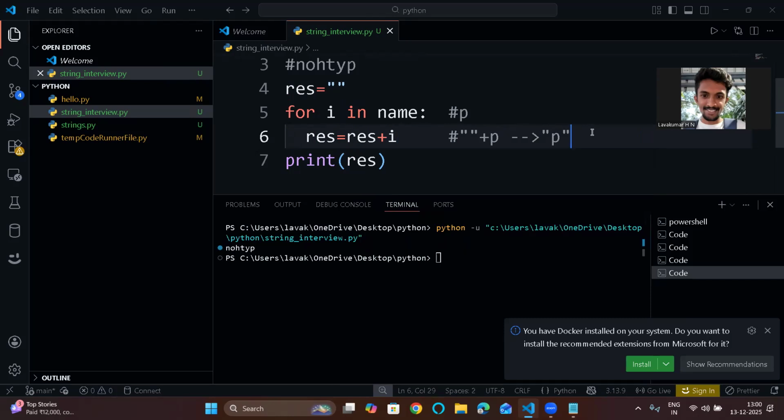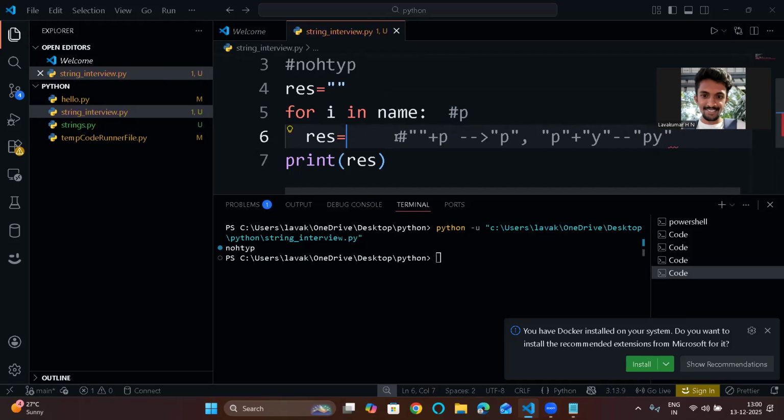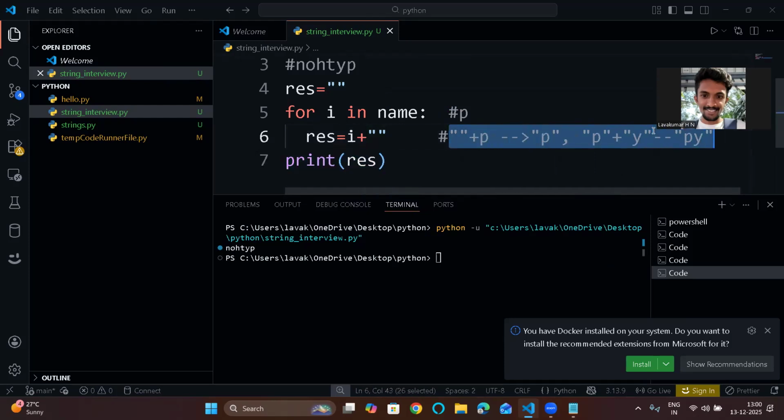Now for this P, in the second iteration, you are concatenating the next i, that is Y. What will happen? It will be Py. This is how iterations will go. But if you use i first, that is the character first, and then this empty string, what will happen? See, it will just change.